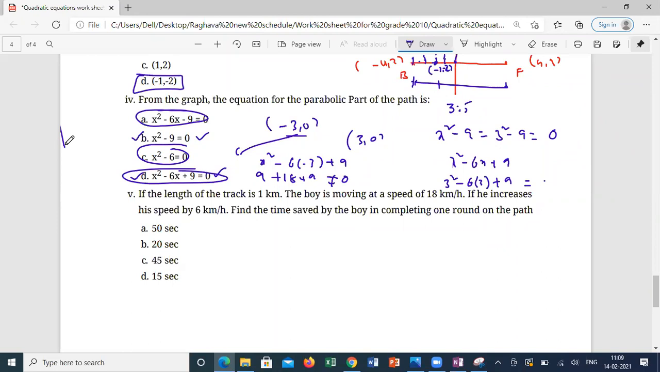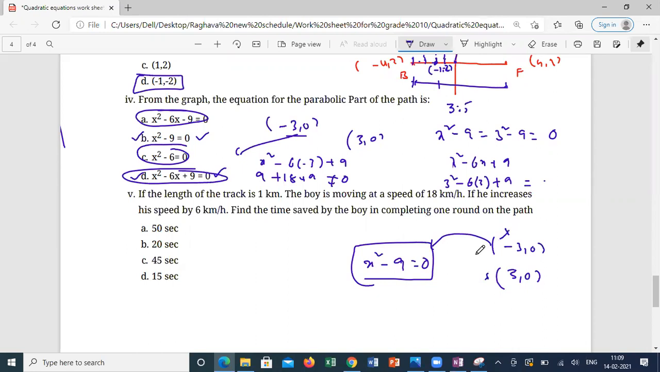Option B, sir. Option B. Clear what I'm saying? Got it? Why is x square minus 9 the answer? Because minus 3 comma 0 is lying on the parabola, and 3 comma 0 also is lying on the parabola. If any point is lying on the parabola, and I substitute that point in the corresponding equation, it should satisfy. From this point, I can eliminate a few equations, and from that point, I can eliminate the rest of the equations. Clear? So finally, we'll get only one. So try the fifth one, guys. Everyone, go for the fifth question.